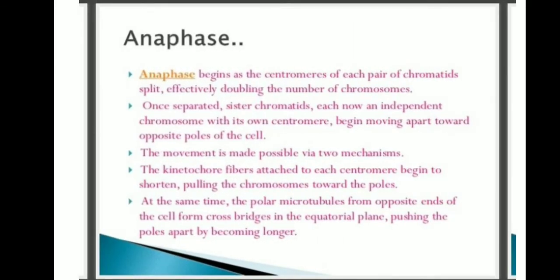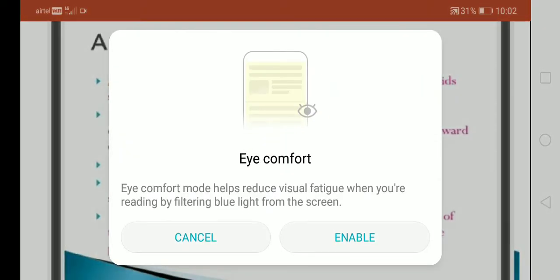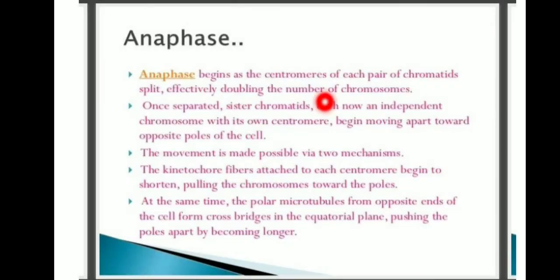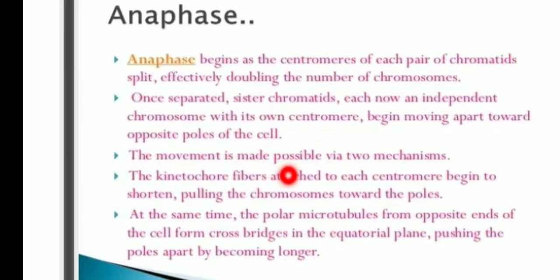And anaphase. Anaphase begins as the centromeres of each pair of chromatids split, effectively doubling the number of chromosomes. Once separated, sister chromatids, each now one independent chromosome with its own centromere, begin moving towards opposite poles of the cell. The movement is made possible via two mechanisms.